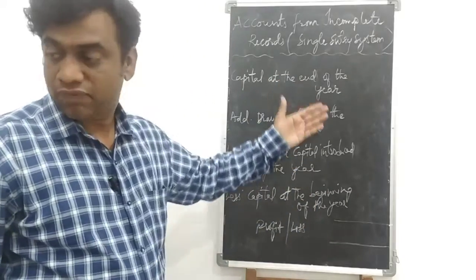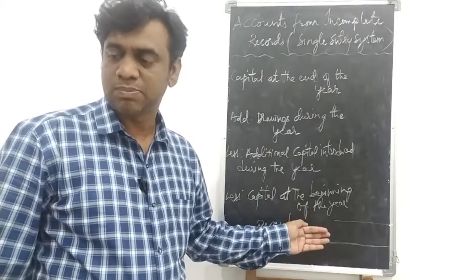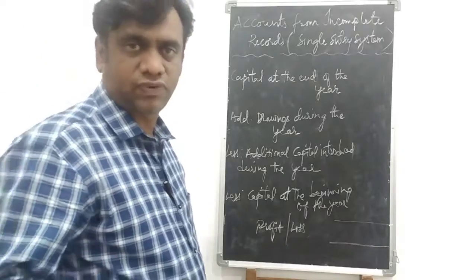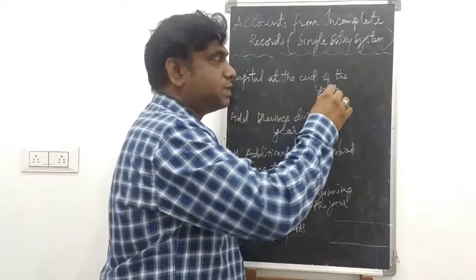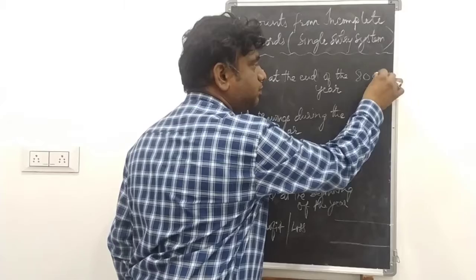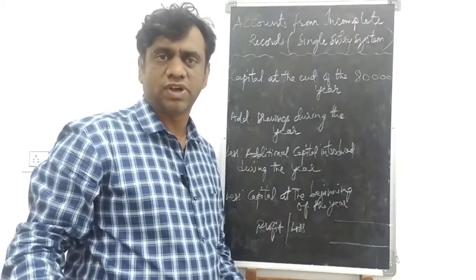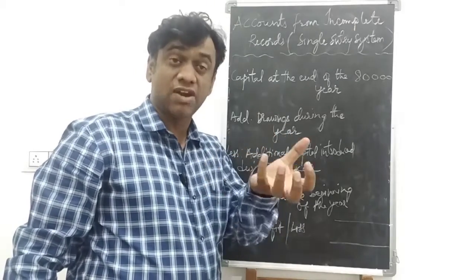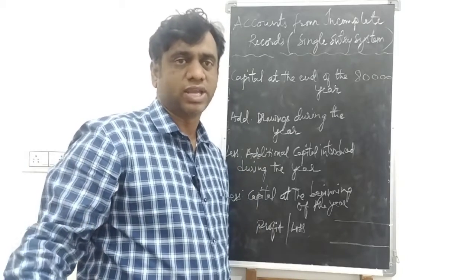After that, if the answer is in plus, that will be profit; if the answer is in minus, that will be loss. Just take for your example, capital at the end of the year of a business is 80,000 rupees. And drawings, you know very well, drawings means anything, the amount or the goods taken from the business for personal use, is called drawings.